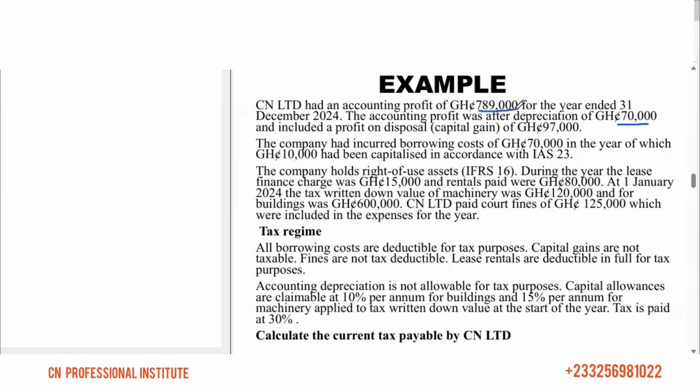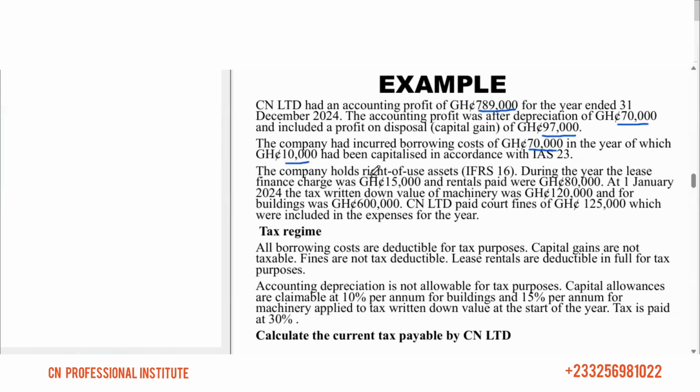The accounting profit was after a depreciation of 70,000 and included a profit on disposal, that's a capital gain, of 97,000. The company incurred borrowing costs of 70,000 in the year, of which 10,000 had been capitalized in accordance with IAS 23.